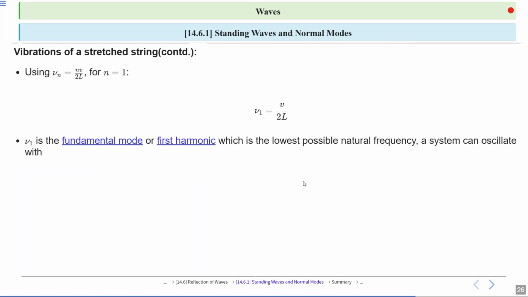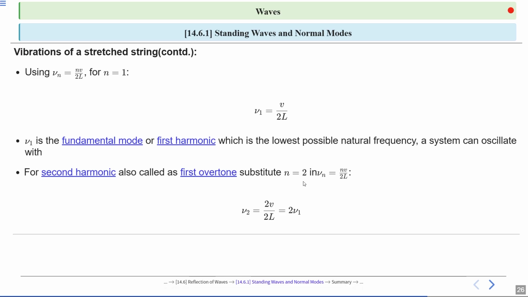Now, the fundamental frequency nu 1 is the lowest natural frequency. It's calculated by nu 1 is equal to v divided by 2l. We can say nu 1 is the fundamental mode or first harmonic, which is the lowest possible natural frequency a system can oscillate with.